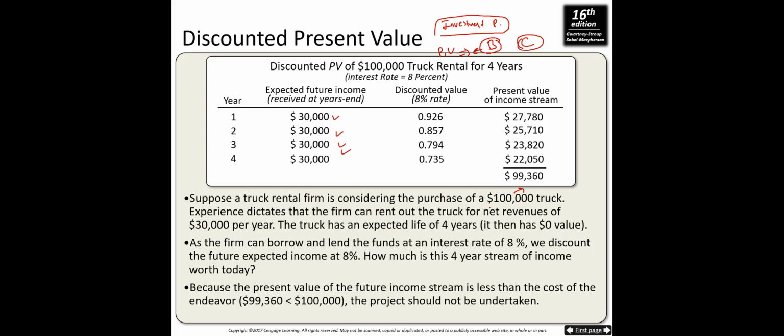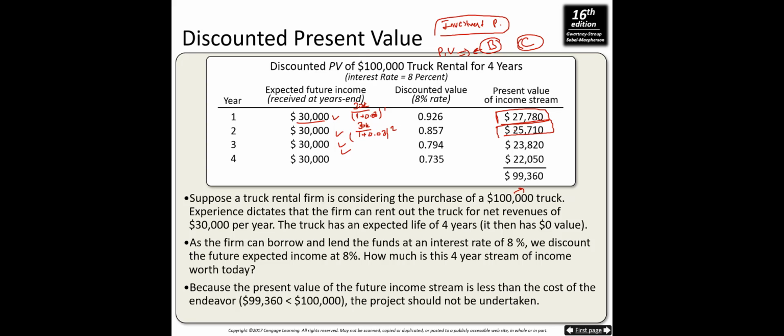As the firm can borrow and lend the funds at an interest rate of 8%, we discount the future expected income at 8%. And what is the present value of future benefits in that case? We need to discount individually all these payments, right? Here, 30K divided by 1 plus 0.08 to the power 1, which is 27,782. Here, 30K divided by 1 plus 0.08 to the power 2.